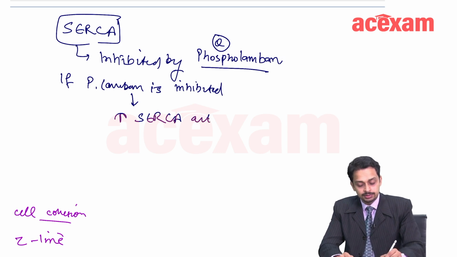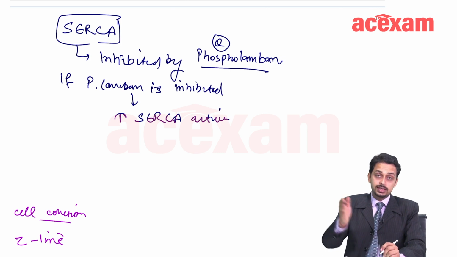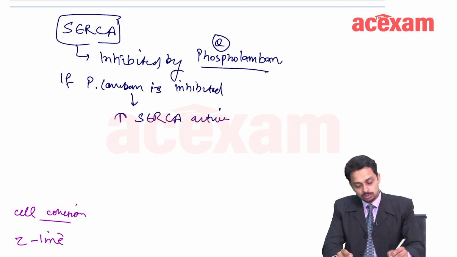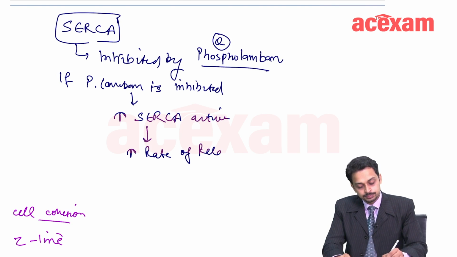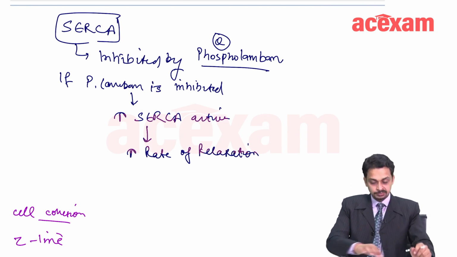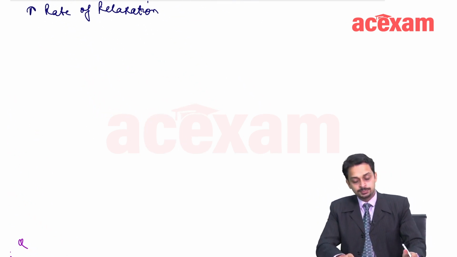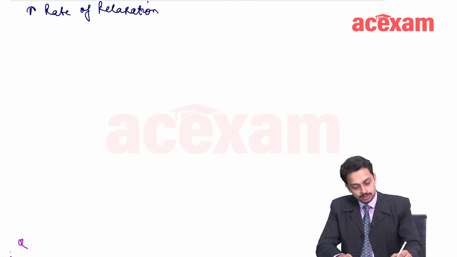And what is SERCA doing? SERCA is taking calcium back into the endoplasmic reticulum. So, it is helping in relaxation. So, there would be an increased rate of relaxation. Got it? Simple.